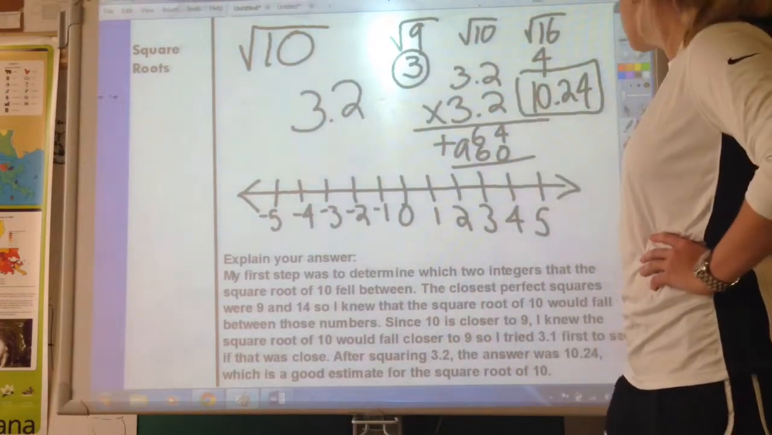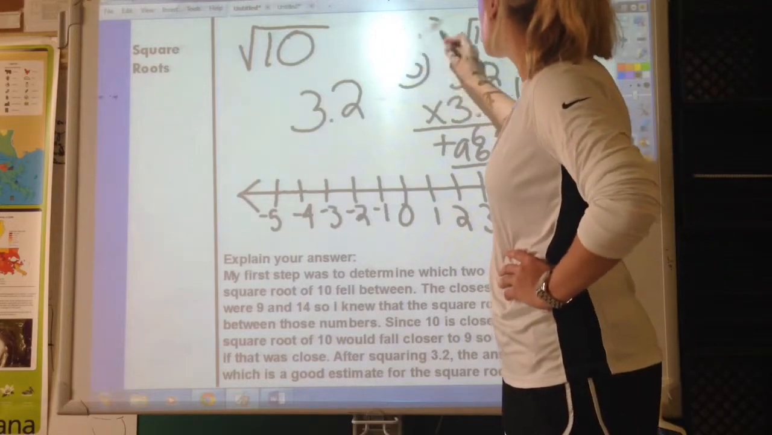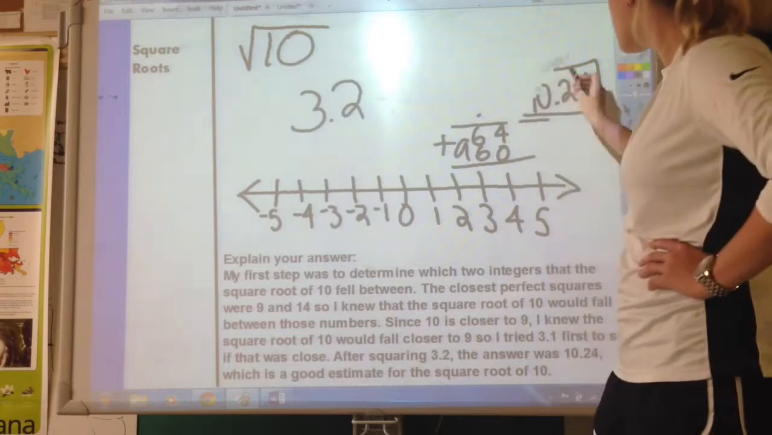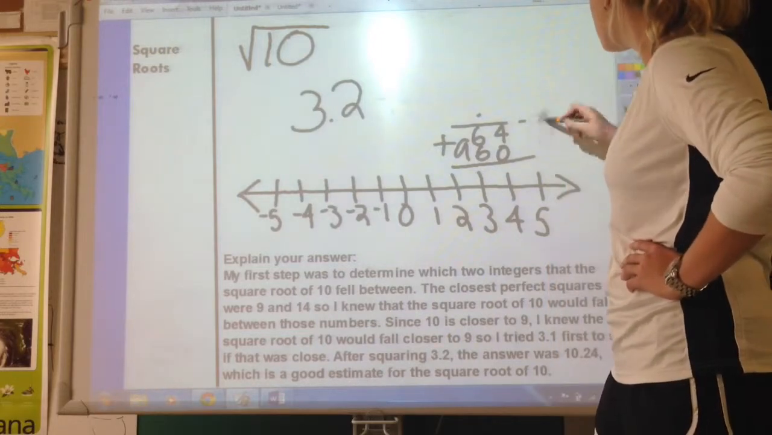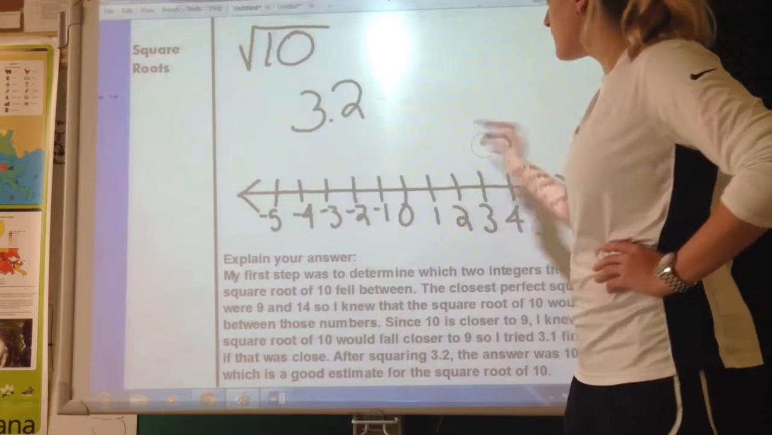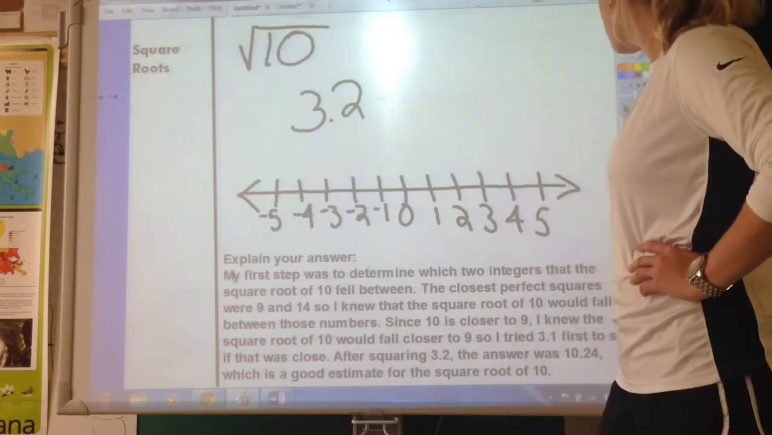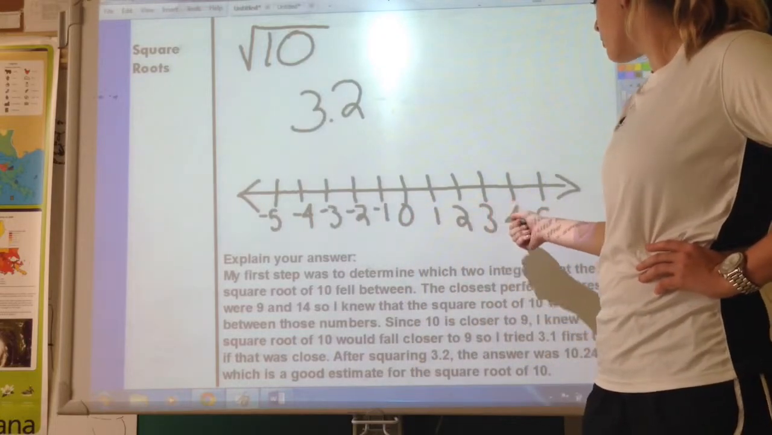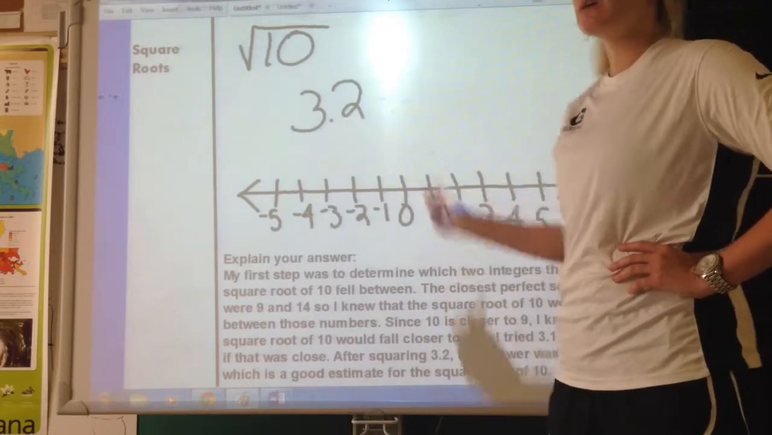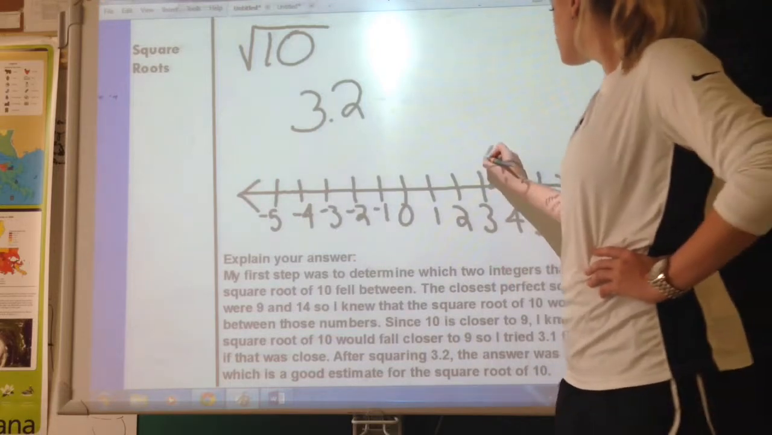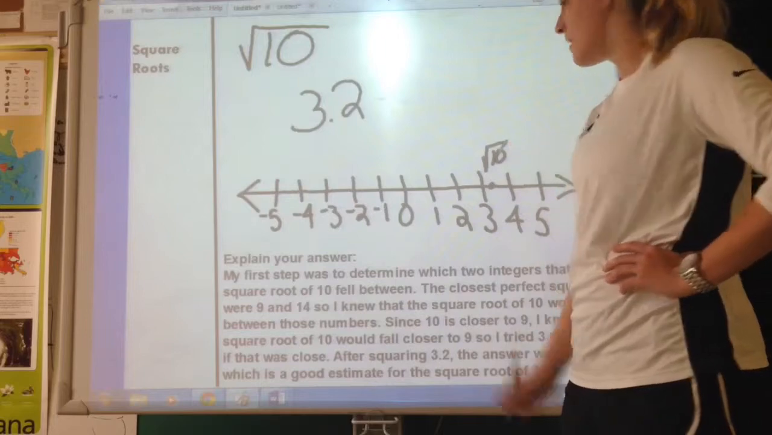10. Let's go ahead and plot this on a number line, because after all, that's what all of this is about, is figuring out where these numbers fall on a number line. All right, if I took 3.2, I would just look at my number line between 3 and 4. And I know that 3.2 is pretty close to 3, so I'm going to put a dot closer to 3 and just write the square root of 10 above it.